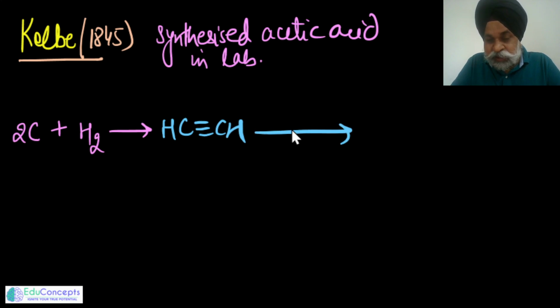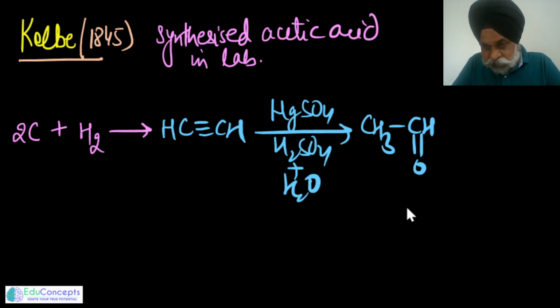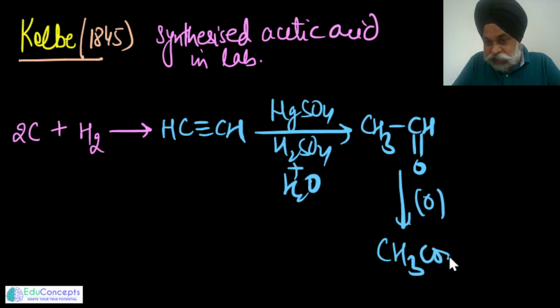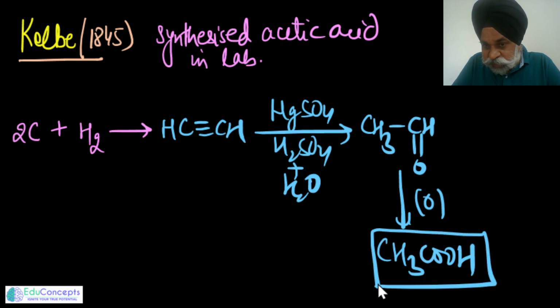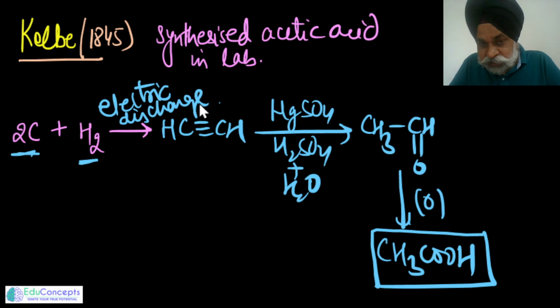And this acetylene, when treated with mercuric sulfate in the presence of sulfuric acid along with water, turns into acetaldehyde. This we will do at a later stage, but just to make things clear. Then on later oxidation, it gives acetic acid. So acetic acid was made for the first time in the lab, starting from coke and hydrogen, giving an electric discharge, and the credit for this goes to the scientist named Kolbe.